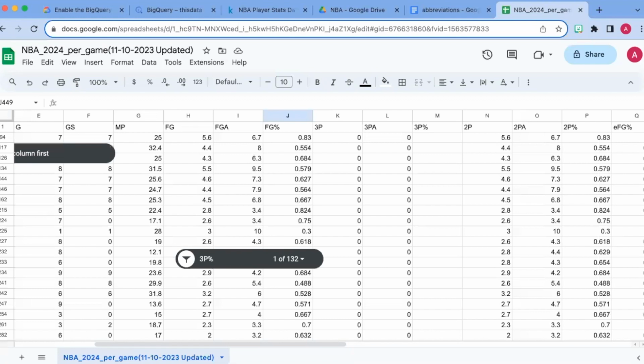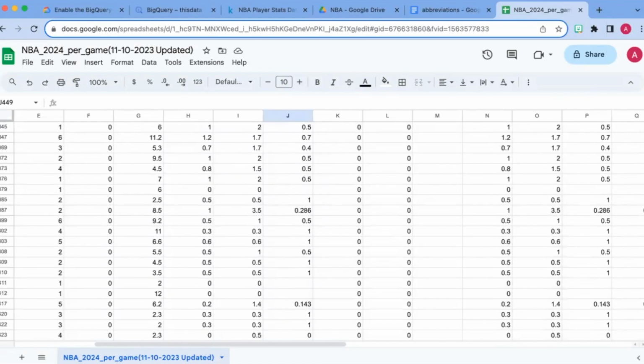I'm wondering if it's just the percentages because you can't. Yeah, and it would make sense too to have it blank rather than say zero. If you had the idea to just put some zeros in there, that would just show that they took a 3-point shot and missed it. That would be a 0%. But they haven't even taken a shot whatsoever. So you wouldn't put any number in there.